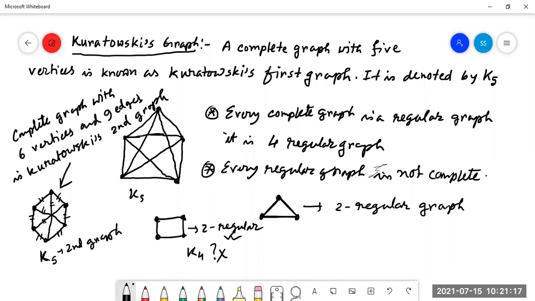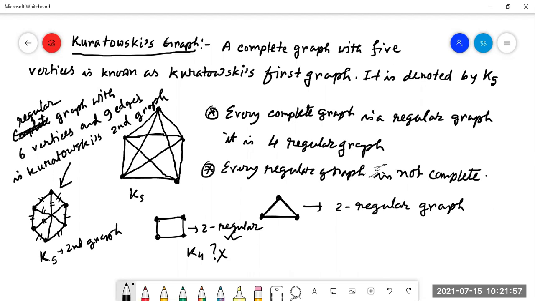Is this one understood? So we have already learned about the planar graph. Sir, is it a complete graph? No, it is not a complete graph. Sorry, it is a regular graph. It is not a complete graph because from this point to this point there is no edge, and this point to this point there is no edge.